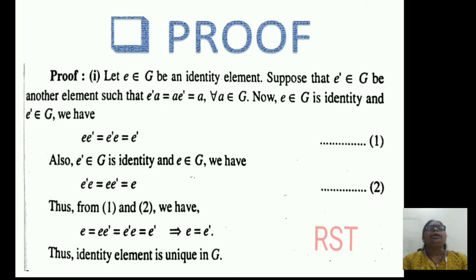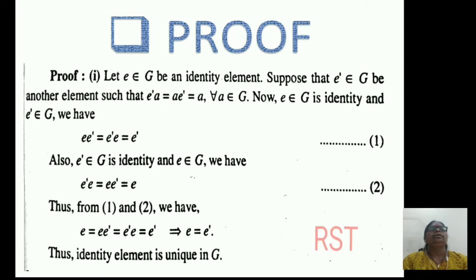Hence, we have e into e dash equals e dash into e equals e dash. Also, e dash belongs to G is an identity and e belongs to G. So, we have e dash into e equals e into e dash equals e.